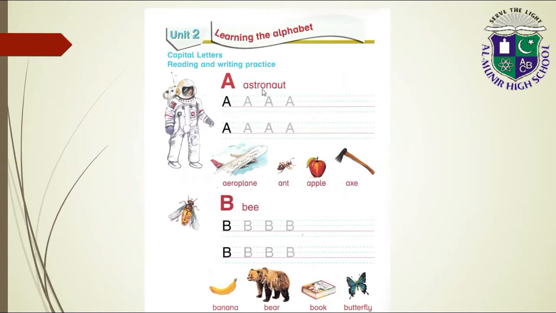A astronaut, A aeroplane, A ant, A apple, A egg. B bee, B banana, B bear, B book, B butterfly.